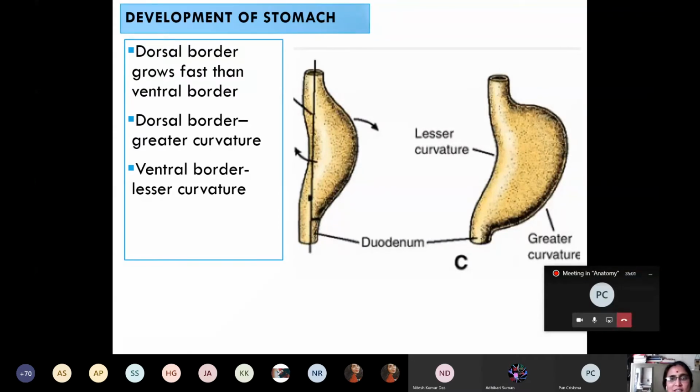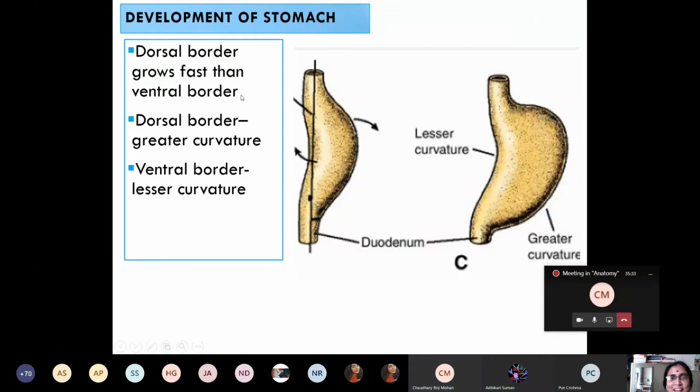If this fusiform dilatation rotates 90 degrees in the longitudinal axis in a clockwise direction, then the ventral border will go to which side? Right side. The ventral border will go to the right side. And the dorsal border will go to which side? Left side.